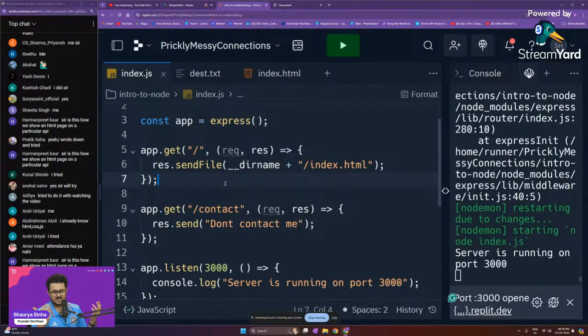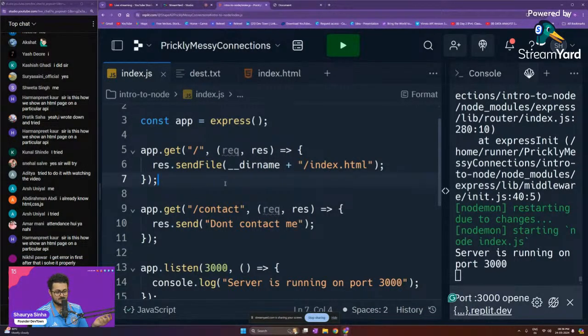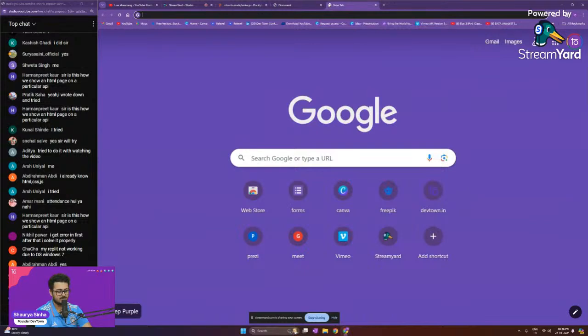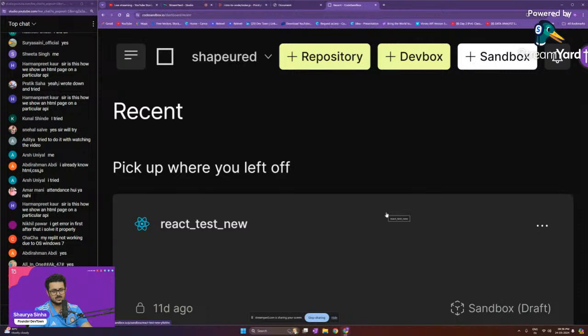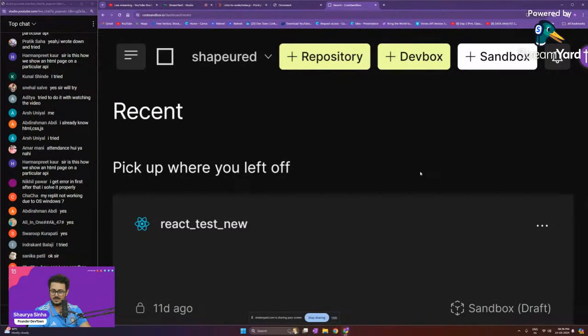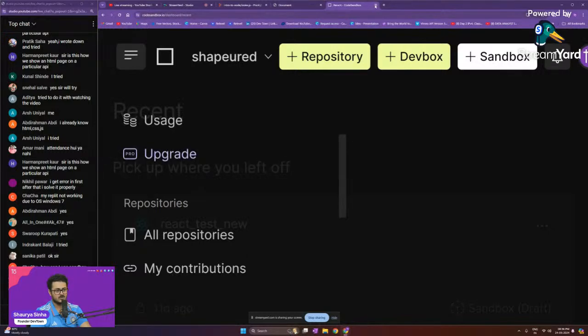Chacha, it is not possible that Replit is not working due to the Windows 7 OS, because Replit works on browsers. So it does not have any relation with which OS you are using. So think about it. Maybe if you are having some problems with Replit, there is another website that is also for free. Even I use the free version itself. That is codesandbox.io. You can use this as well to do the project if Replit is not working for you. It is a similar website, again for free. Even I'm using the free version. If I can show you, as you're able to see, I'm still using the free version itself. So you guys can also do that.